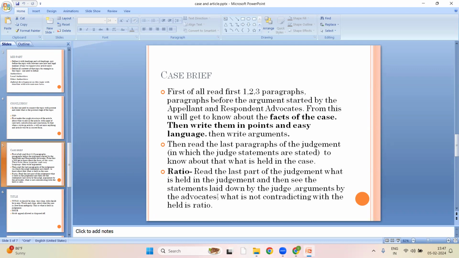Now you will see the arguments by the petitioner and the arguments by the respondent. You have to pick those arguments that are in favor of the held part. What is held? The petition is disposed of. We have taken that example. You have to take those arguments from both advocates and those statements of the judges in which the judges are favoring the disposal of the petition.